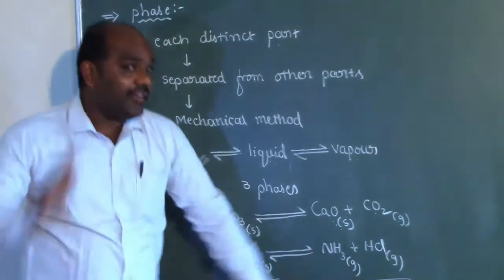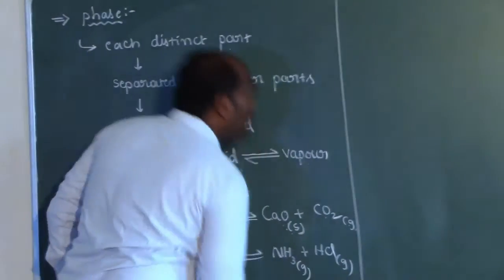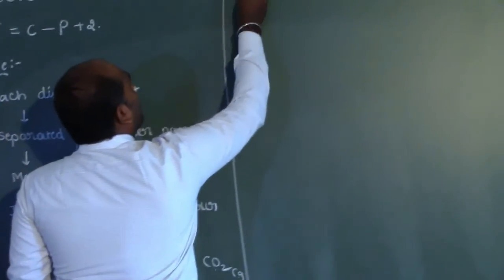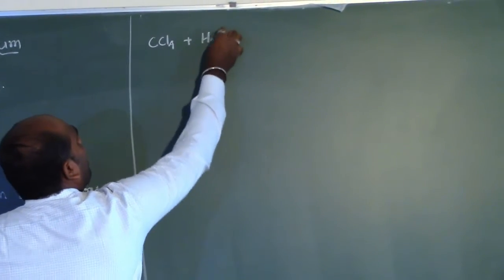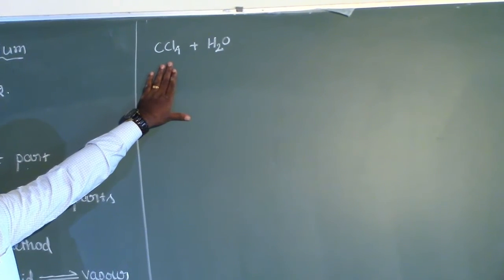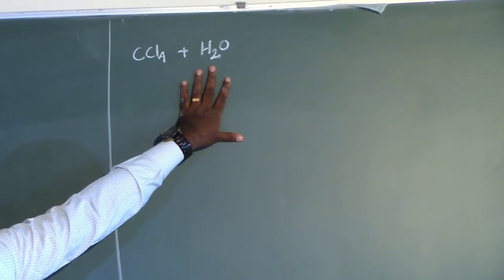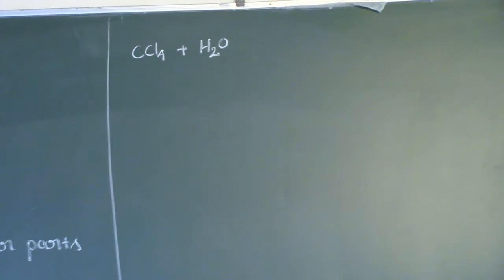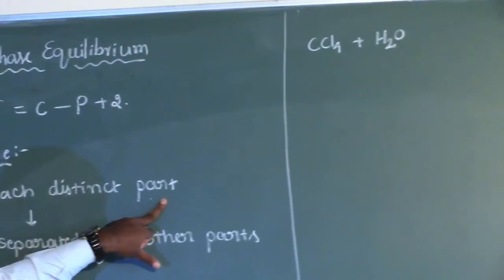So, totally we are having 2 phases. And if you consider one more mixture of carbon tetrachloride and water, we know that carbon tetrachloride is an organic liquid, and water and carbon tetrachloride are completely immiscible to each other. So, we shall apply the concept of phase: each distinct part of the system.